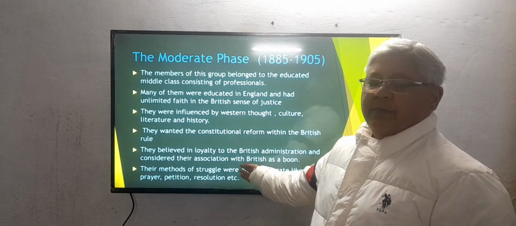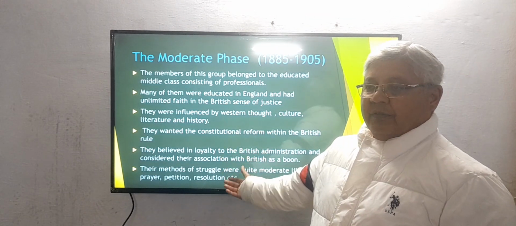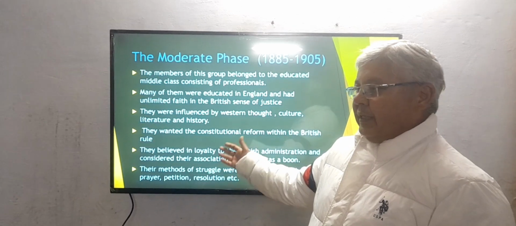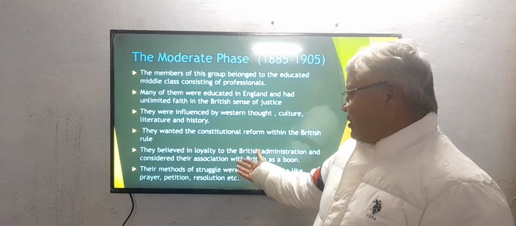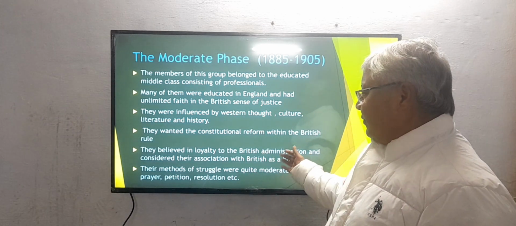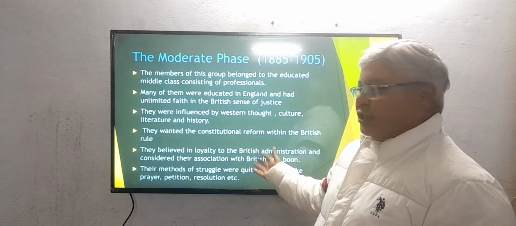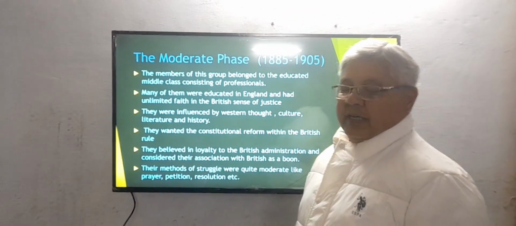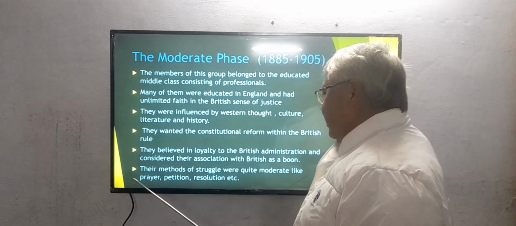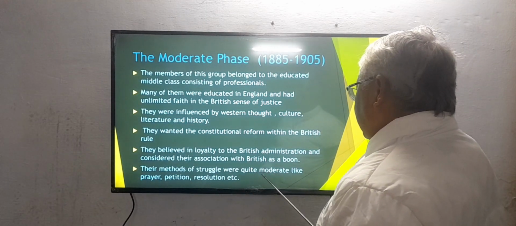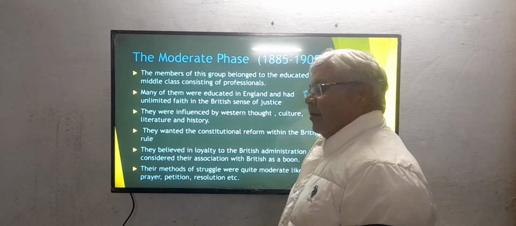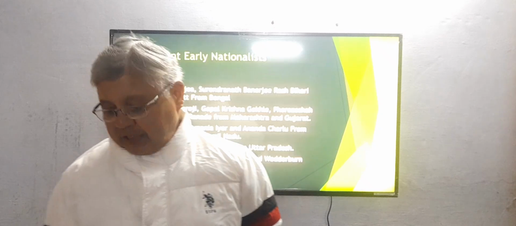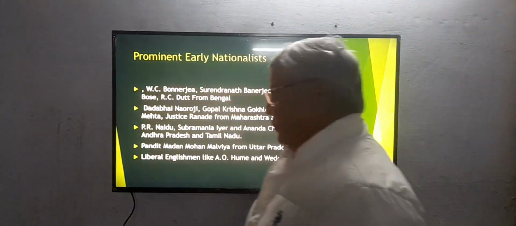So they were loyal to the British. They believed their rule is good, a boon for India, and that India was going to develop under their control and guidance. So they did not want freedom from them, but only some constitutional changes. That is why they followed a very moderate approach, of a quite moderate nature, like prayer, petition and resolution. These were all the methods they followed.